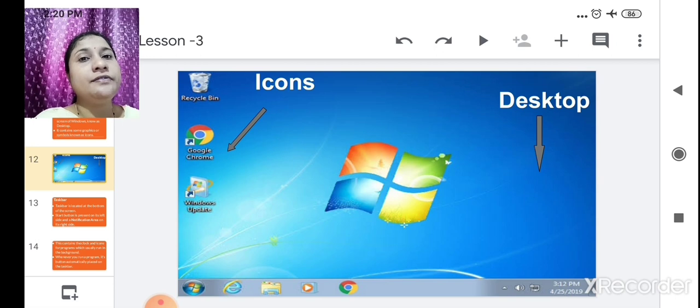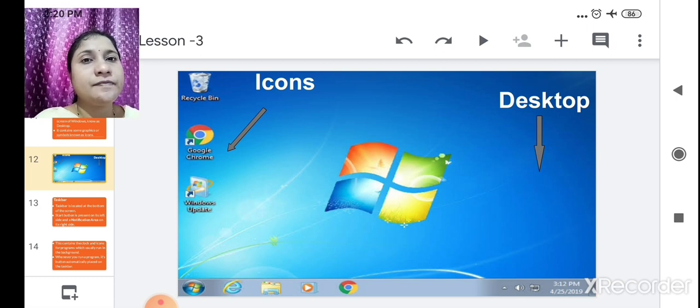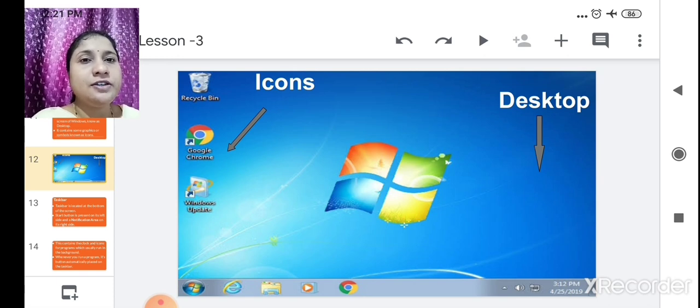First we get the message, Welcome to Windows 7 or Windows 10, and after that we get the first screen of Windows. The first screen that appears is called the desktop, and the small graphics or symbols are the icons.